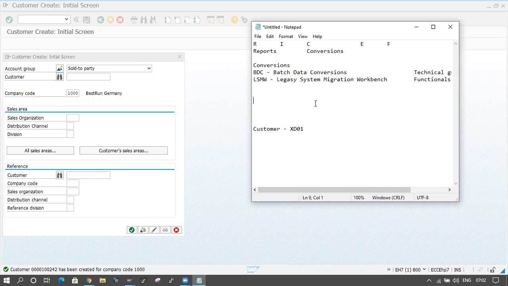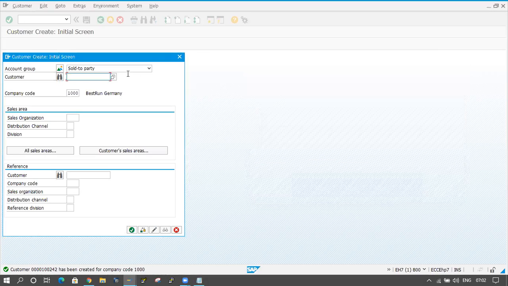For that, first of all, we have to analyze the transaction. Analyzing means, here XD01 is a transaction code, right? Whenever I execute it, a pop-up comes like this.